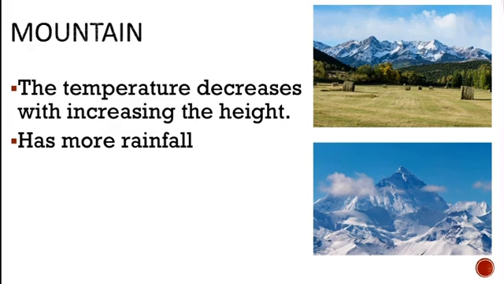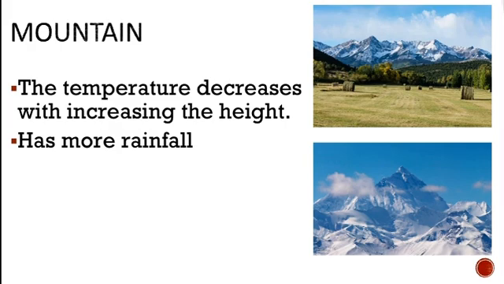Higher winds blow in the mountain regions. This is generally because the mountains are so high above the surrounding areas, which are like empty space, so you feel the presence of high winds.